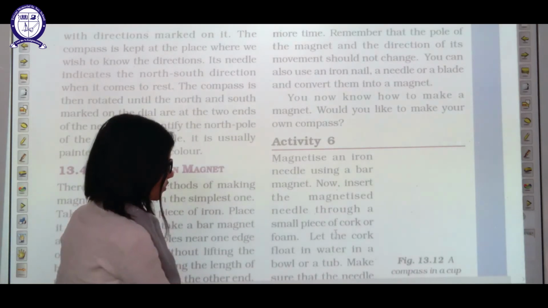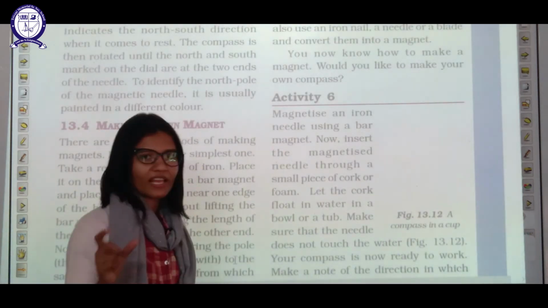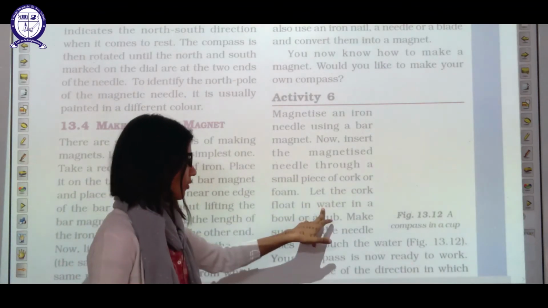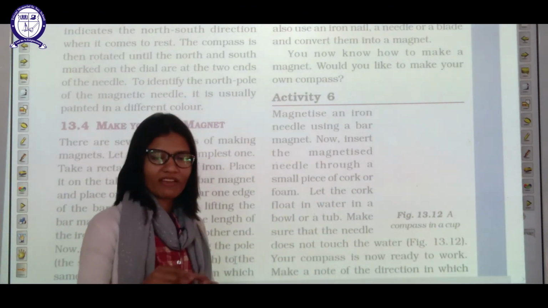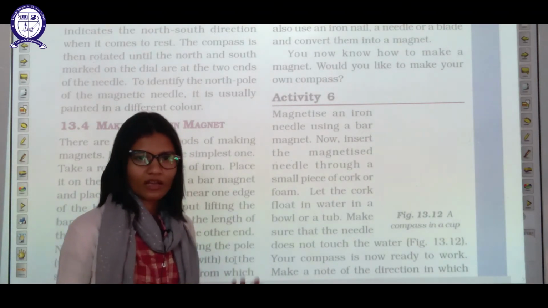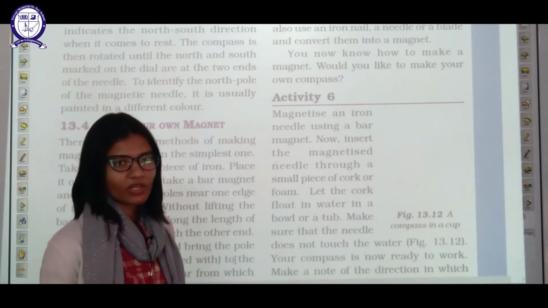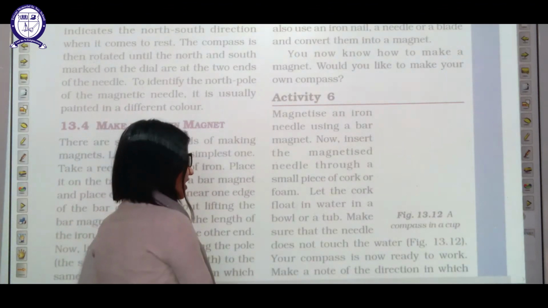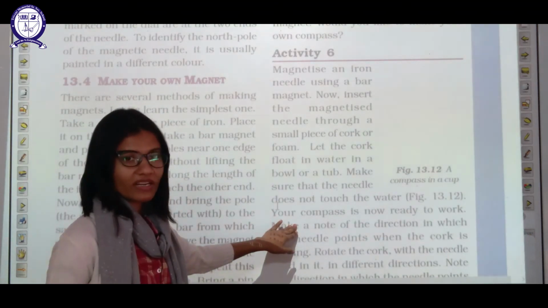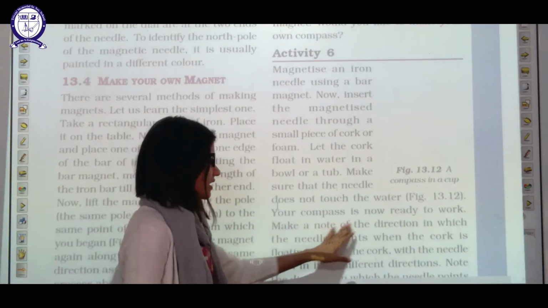Okay, this diagram is not there. You just have to take one iron bar, magnetize it, and place it on a cork. Let the cork float in water. Because that cork has a magnetized iron bar, it will indicate the north and south direction, and it can be used as a compass. Make sure that the needle does not touch the water, otherwise it will lose its magnetic property. The compass is now ready to work.